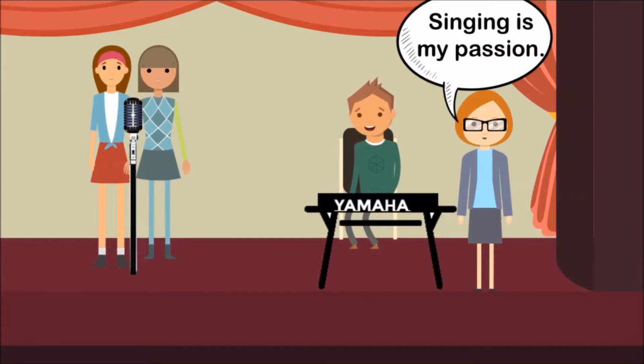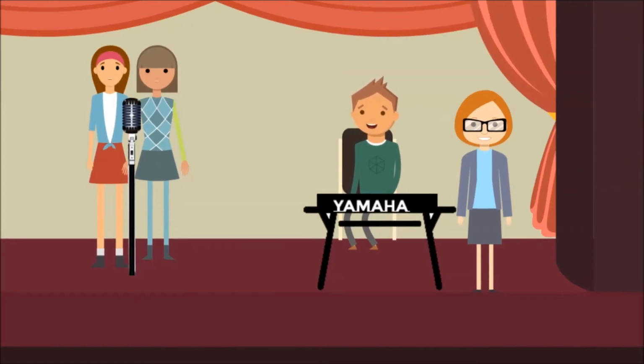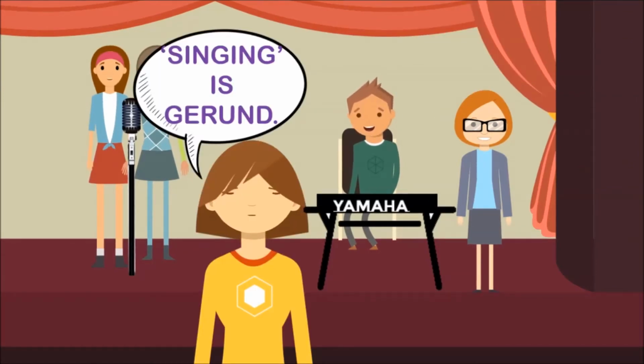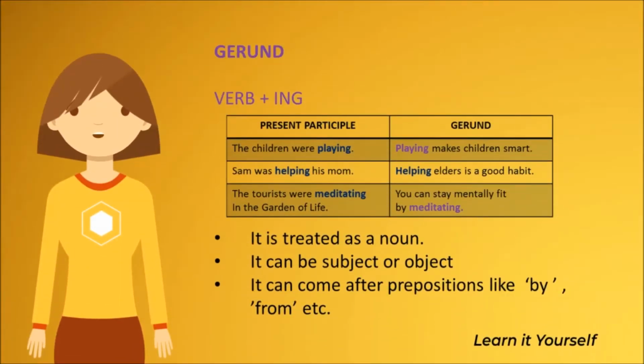Singing is my passion. I'm proud to be your class teacher. Singing is gerund. A gerund is similar to that of a present participle where ing is added to the ending of the verb. So what is the difference between a present participle and a gerund?